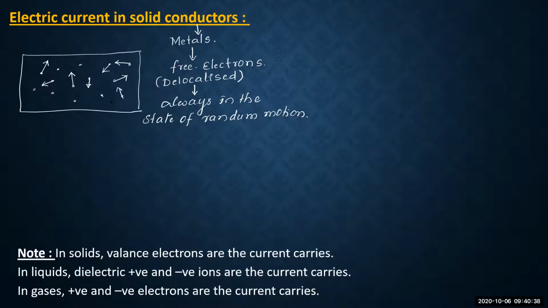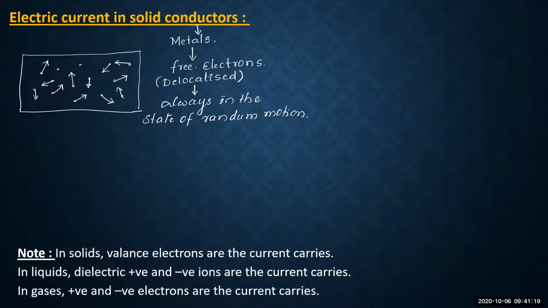As they move randomly, during their motion they usually collide with the other atoms or the lattice structure of the conductor. Whatever atomic structure is found inside the conductor is called the lattice structure. So these electrons collide with the lattice structure, or with the atoms, or sometimes with each other also.